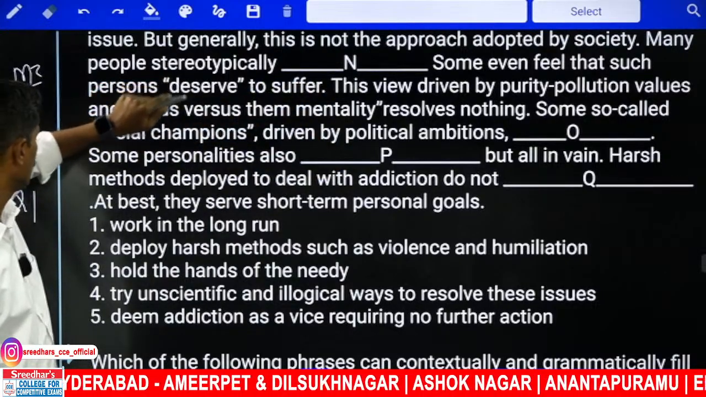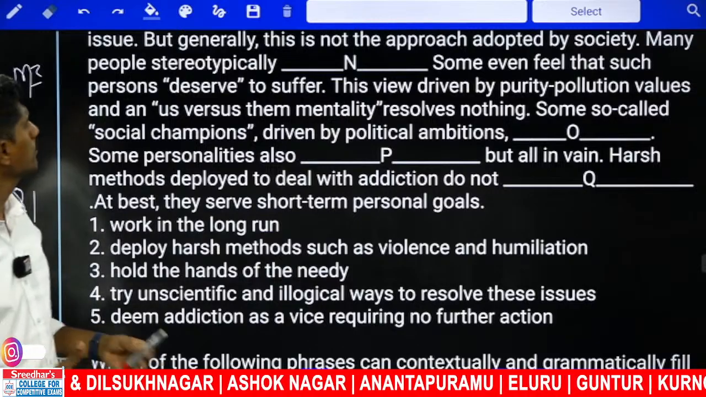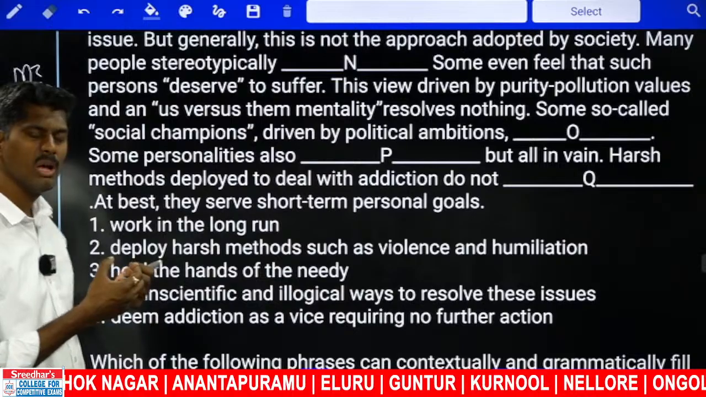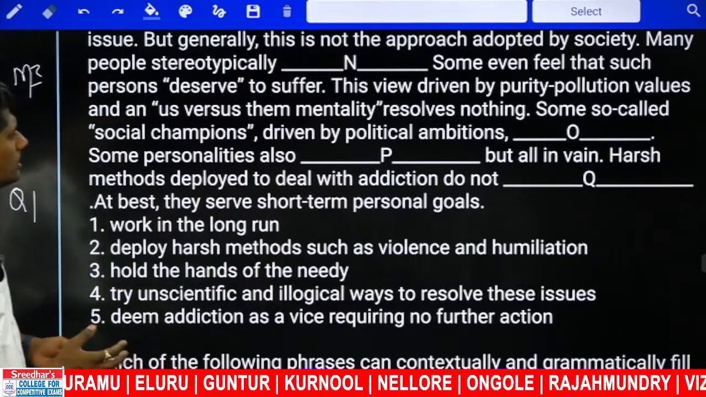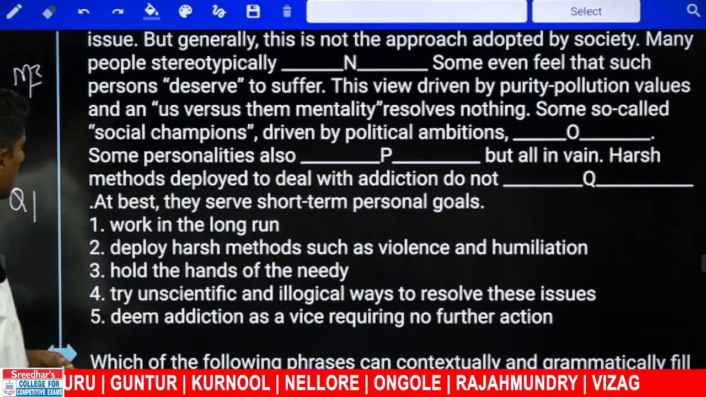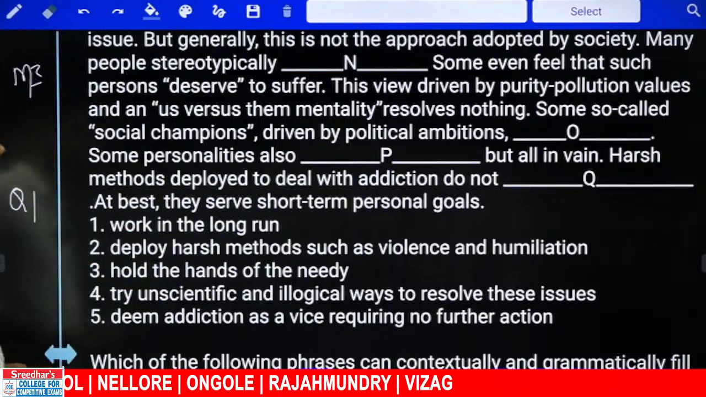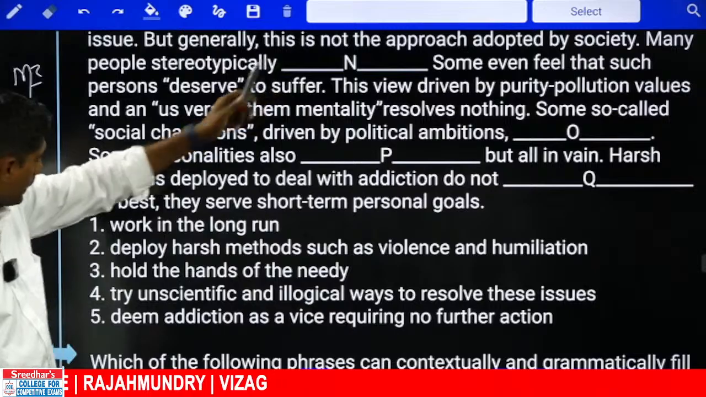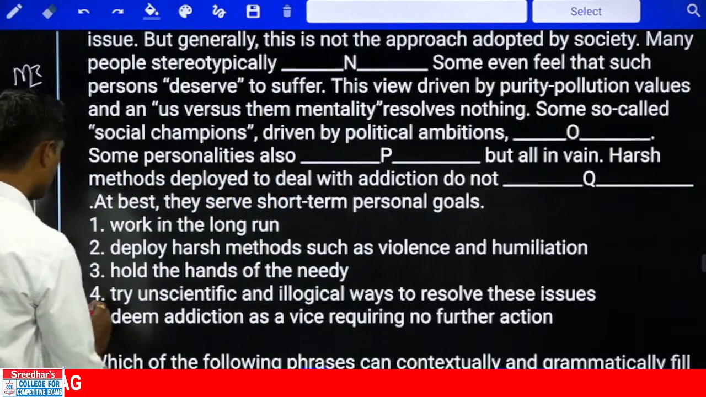Many people stereotypically deem addiction as a vice requiring no further action. What many people think, they regularly think that addiction is a bad quality and requires no further action. We can't do further action. So, can I keep that further action there? And in place of N, can I keep further action? No further action? Yes. So, we can keep phi.